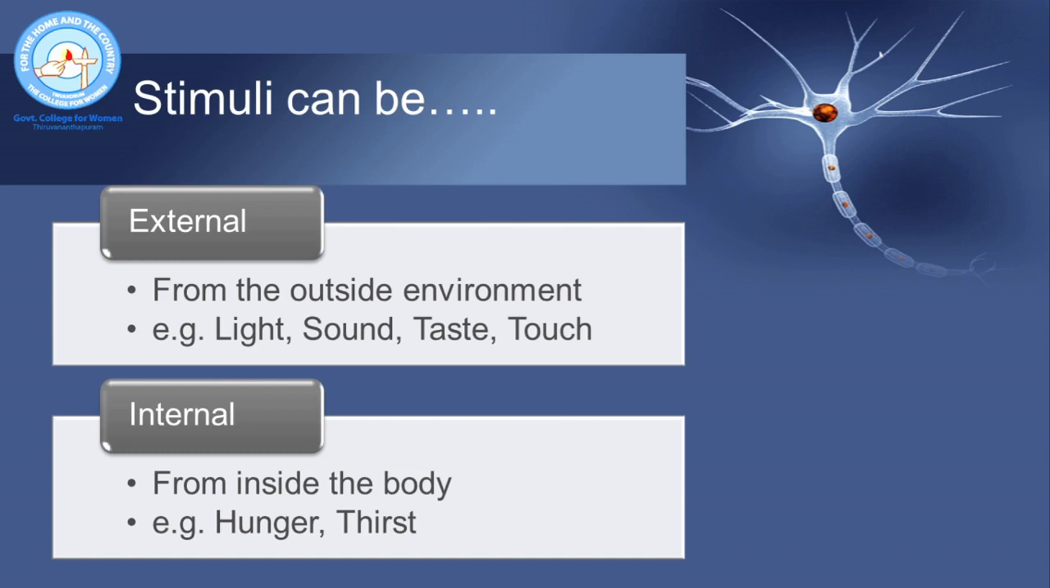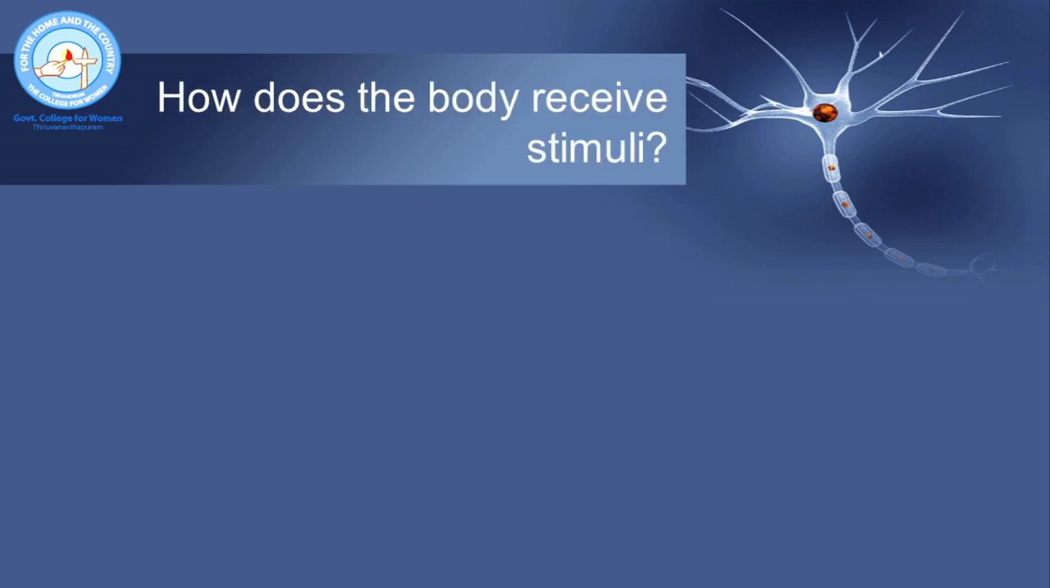But there are certain stimuli such as hunger and thirst which are not received from the external environment but are arising within our body. They are called internal stimuli. Now let us see how the body receives stimuli.